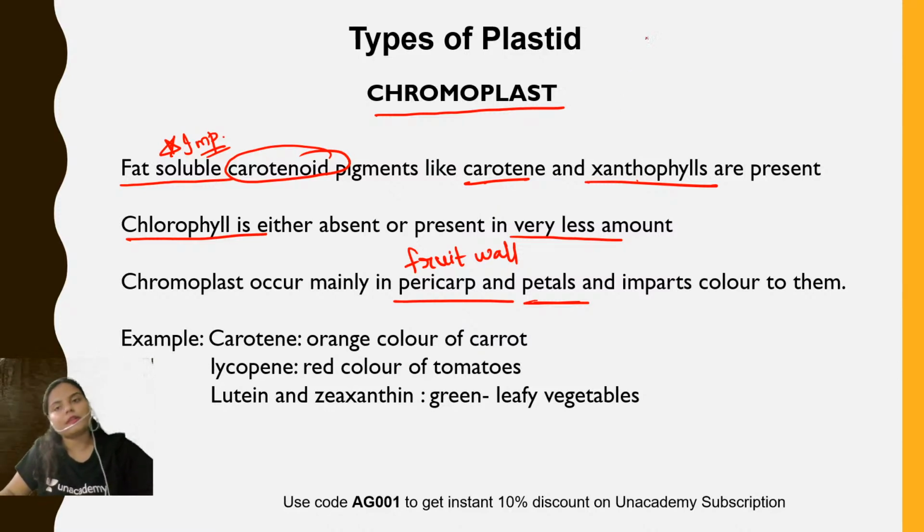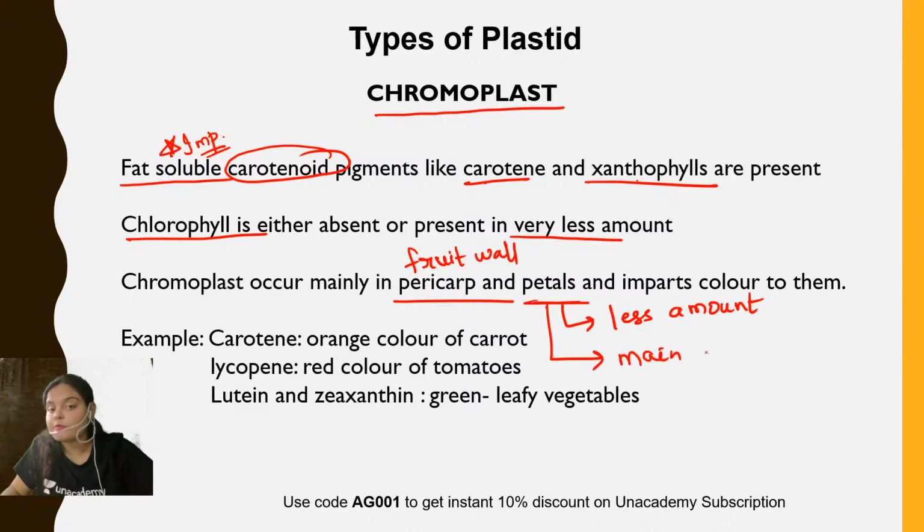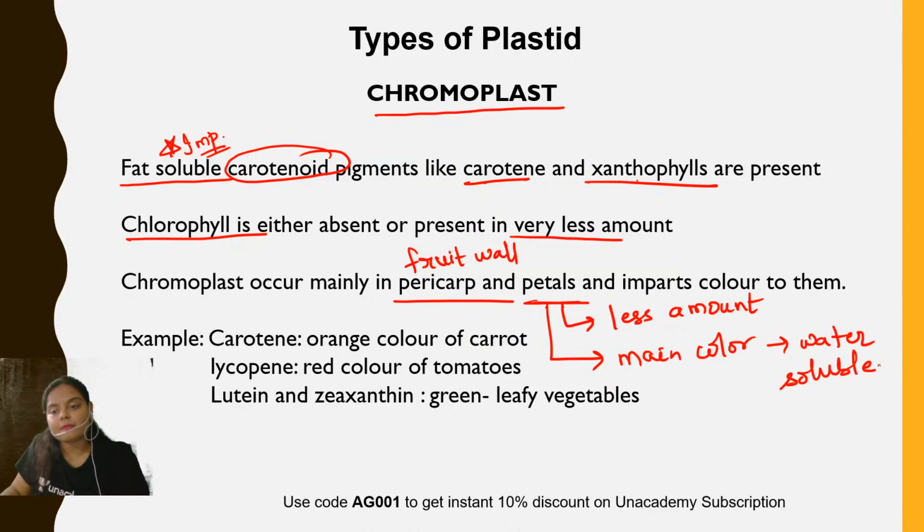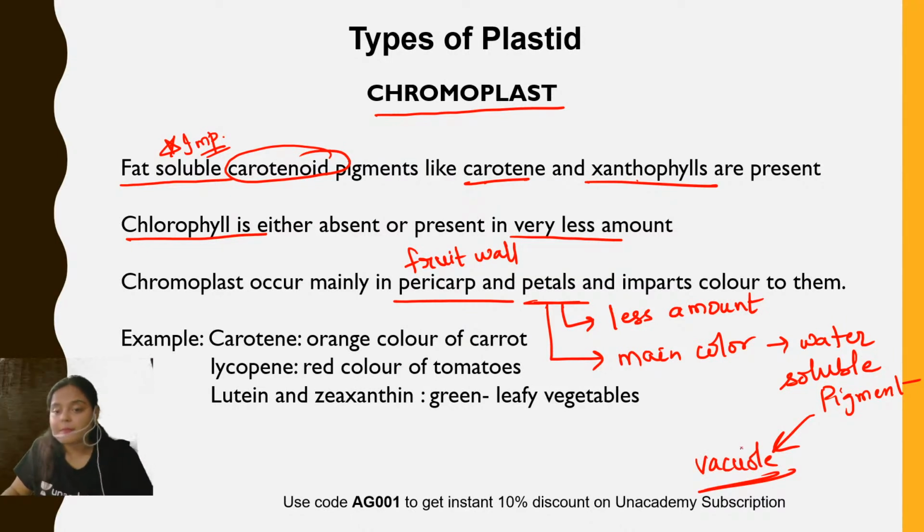But here comes an important statement. Although chromoplasts are present in the petals, they are present in very small amounts. The main color of the petal is imparted by water soluble pigment, and I have already discussed this. Water soluble pigment is present in the cell vacuole, in the cell sap. Examples are anthocyanin, anthochlor, and betacyanin, which I discussed. So the main color of the petal is because of the water soluble pigment.